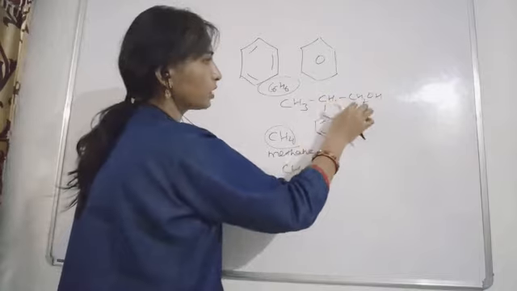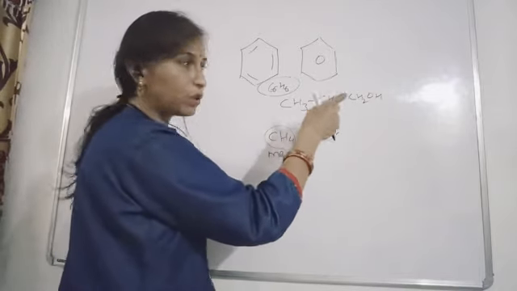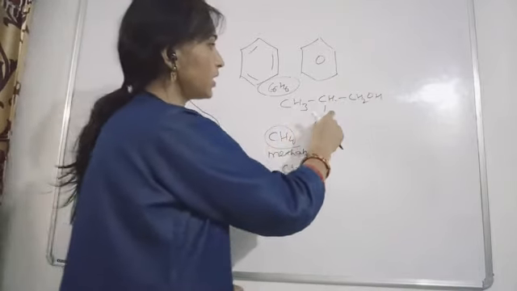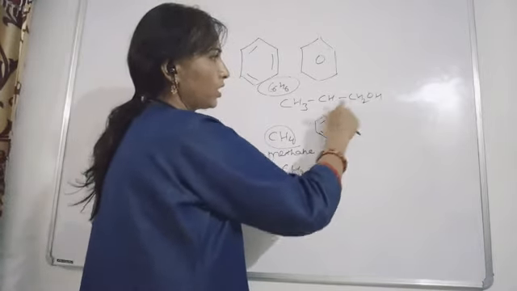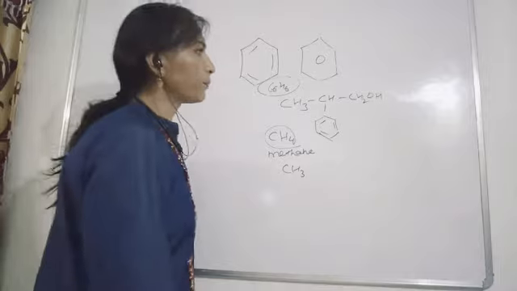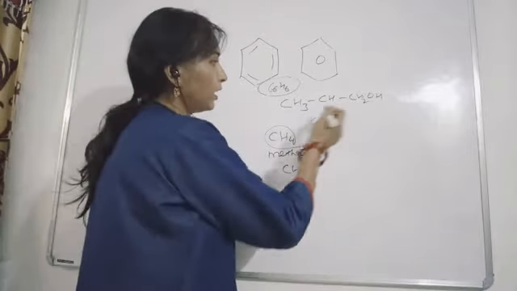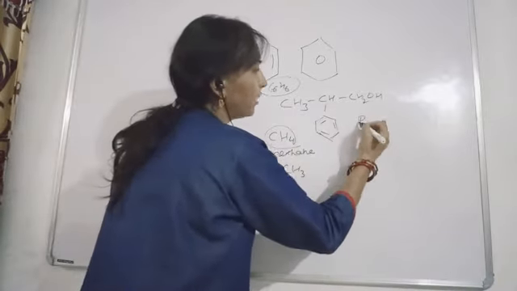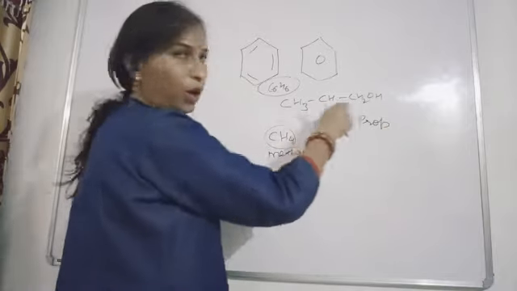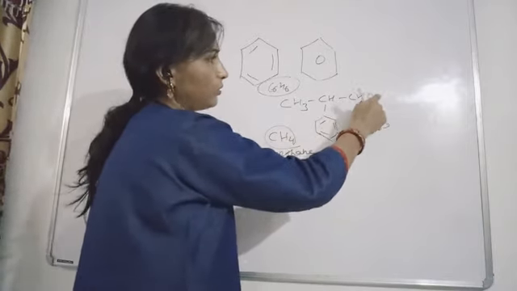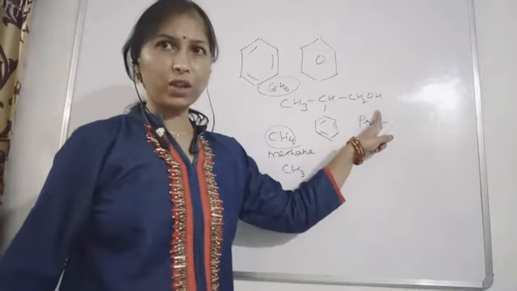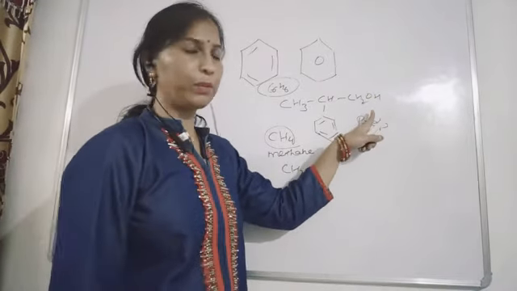So prop will be the word root, with CH3, CH2, CH and CH2OH. If you have this compound, then prop will be the word root, and since a hydroxyl group is present here, ol will be the suffix.